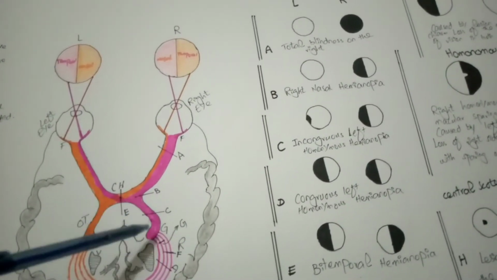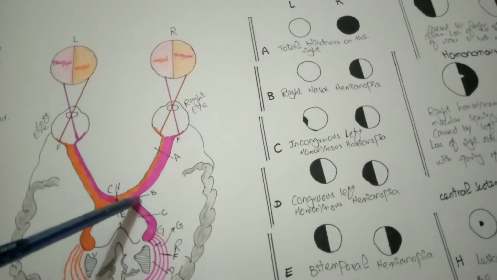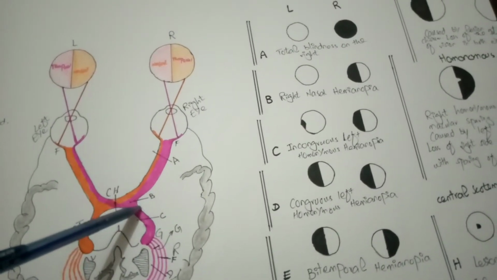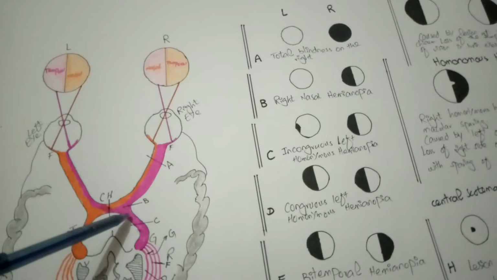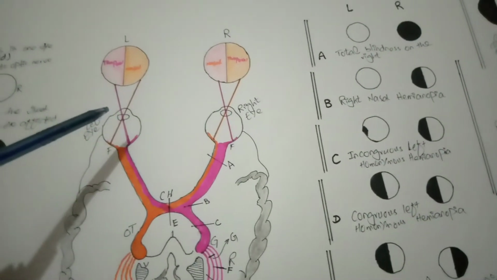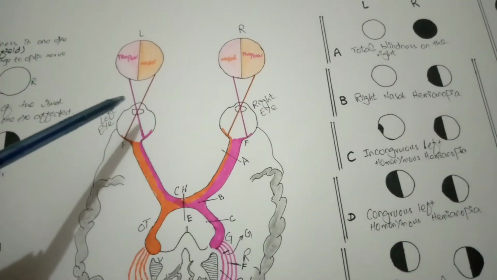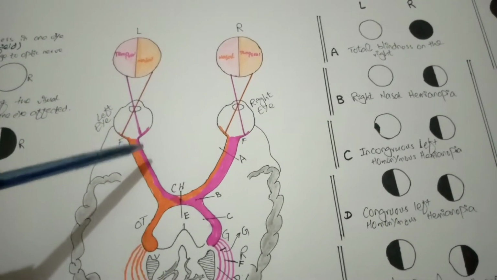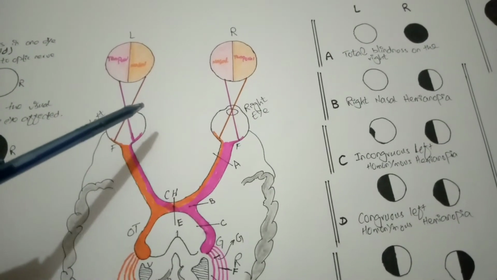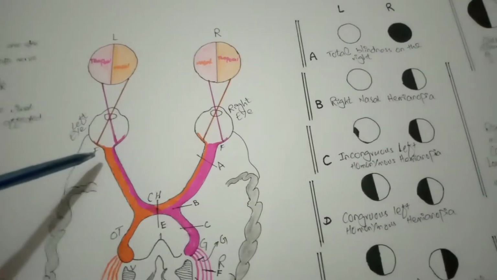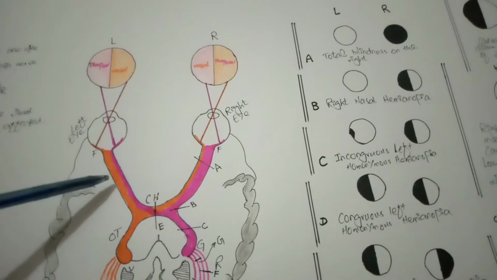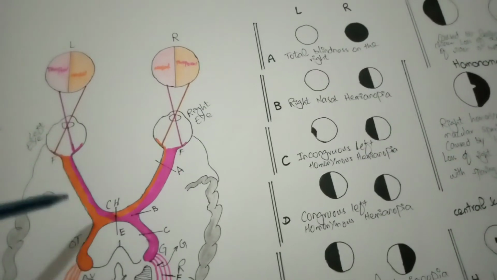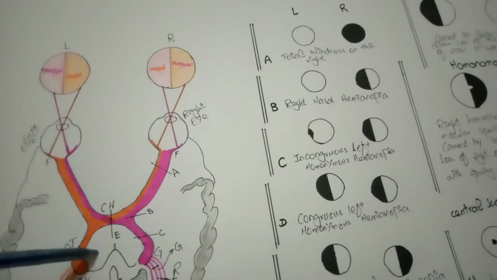If there is a lesion in the nasal optic nerve, then there is a right nasal hemianopia. Light rays from the temporal part of the object of interest fall on the nasal retina, while the nasal part falls on the temporal retina. They are contralateral to each other, these rays and these fibers.